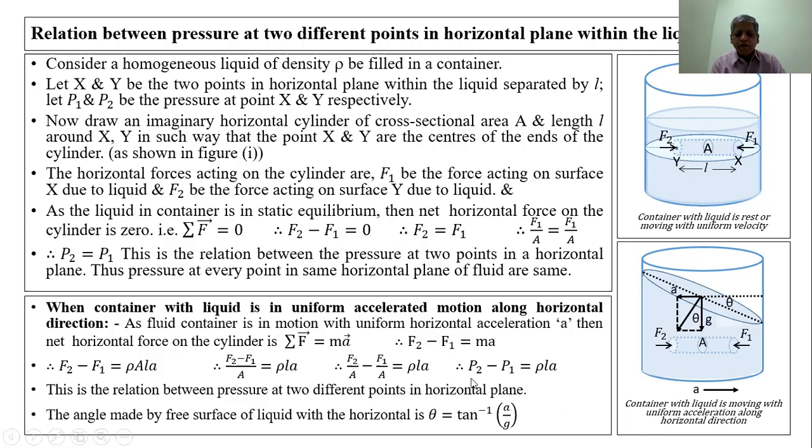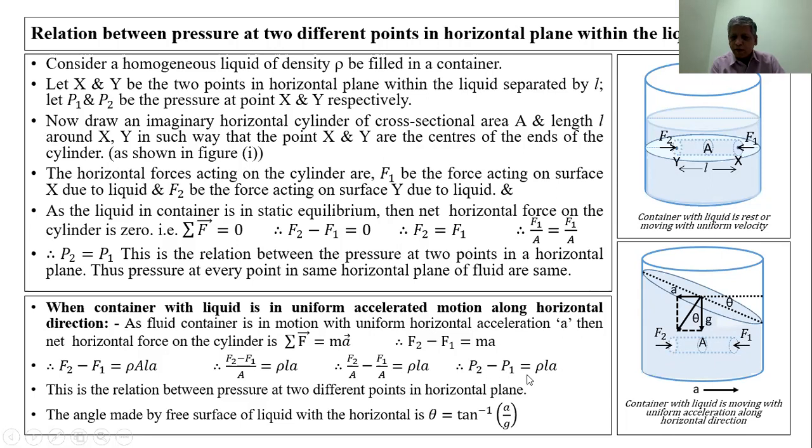Therefore, the pressure at this point is greater than the pressure at this point. We see that due to level, here the level is smaller as compared to the level here. Therefore, pressure at this second point is greater than the first point.